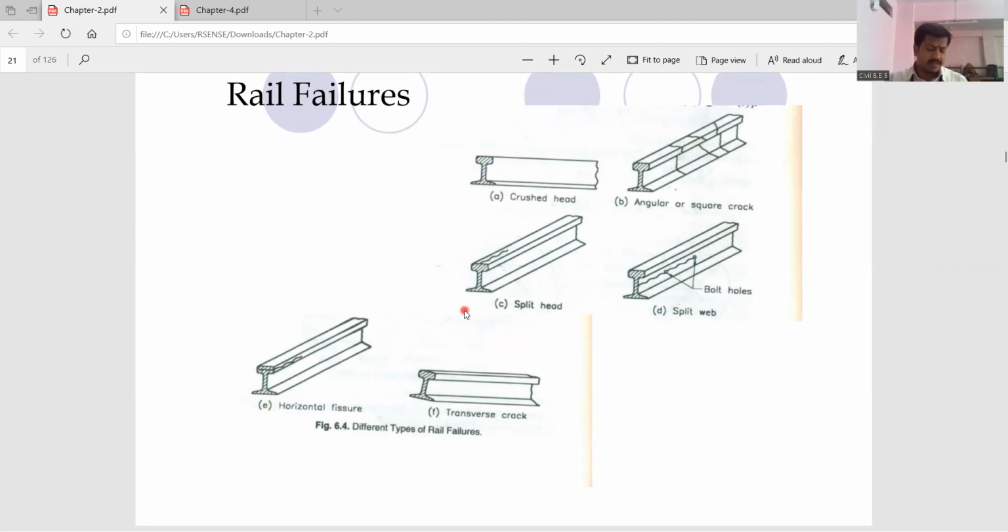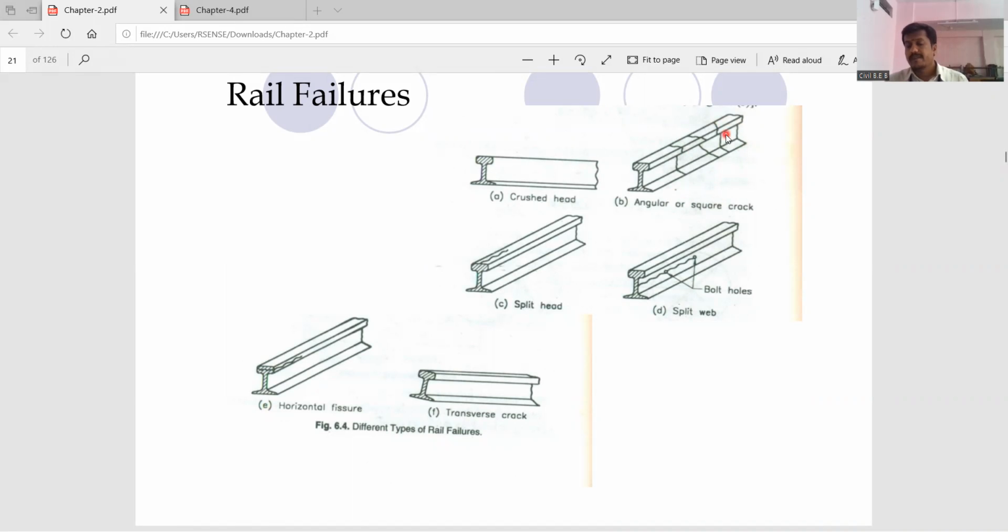Next, I think we have discussed rail failures also. If you look at this pointer, the first one is the horizontal fissure, point A. It's all about the crushed head due to the heavy impact load or the loading action. The head of the rail may get crushed. Second, we can see angular or square cracks.